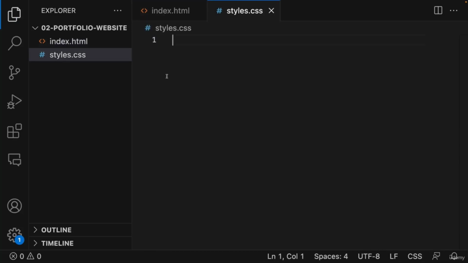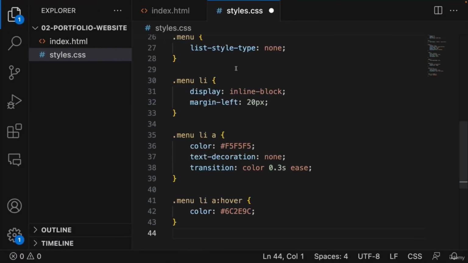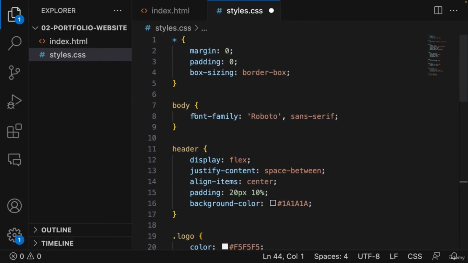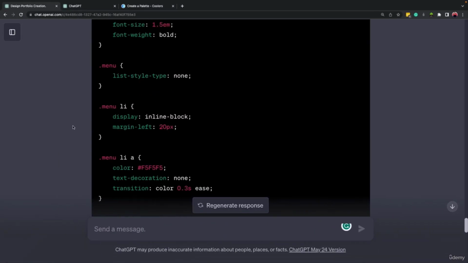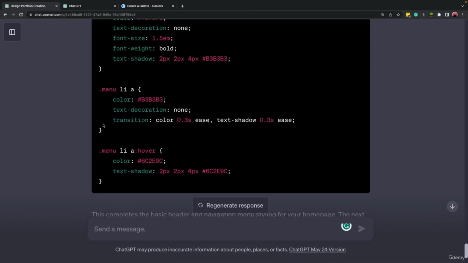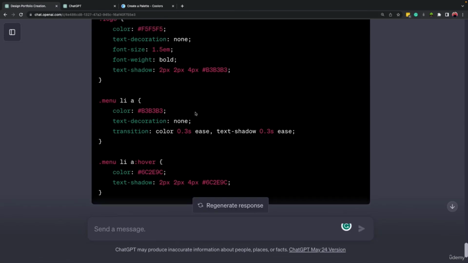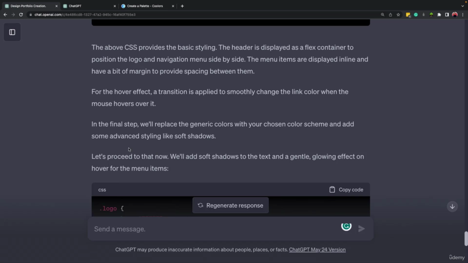Let's save the HTML as well. And let's come here, scroll down and copy the CSS. So here we have body, header, logo, menu, and so on. And if we scroll down, we have some additional code for CSS. I think if we read this part, it will explain it for us. All right, here it is. In the final step, we will replace the generic colors with your chosen schema. Let's proceed to that now.